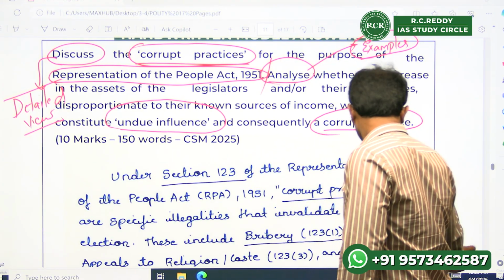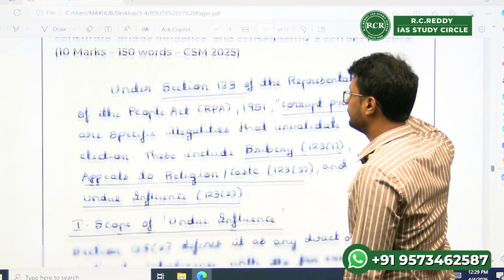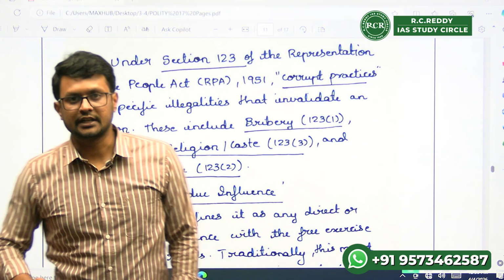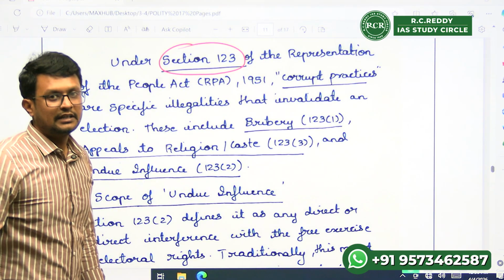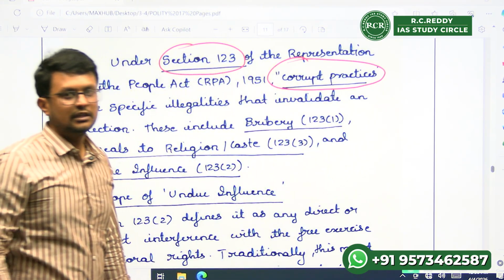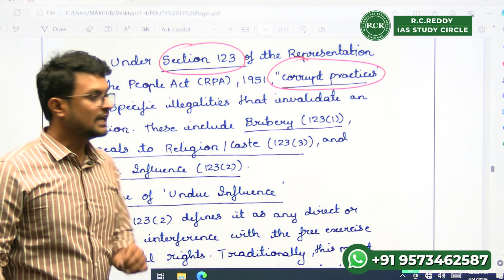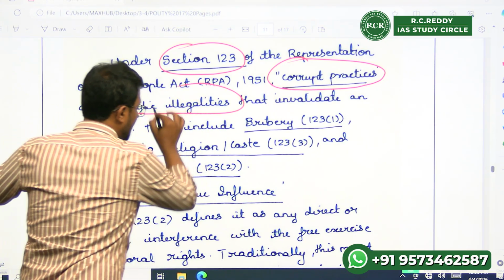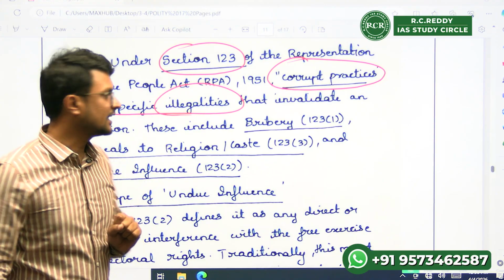Okay. Let us start. So as agreed, the first one. Let us hit straight away the target. Section 123 of the Representation of People's Act discusses the corrupt practices. So this is what we targeted, right? Section 123 of the Representation of People's Act 1951 discusses the corrupt practices which focus on specific legalities. So explicitly certain legalities are defined. What are those specific legalities?